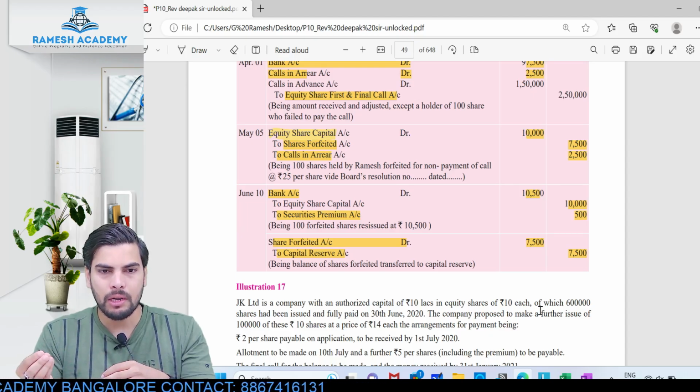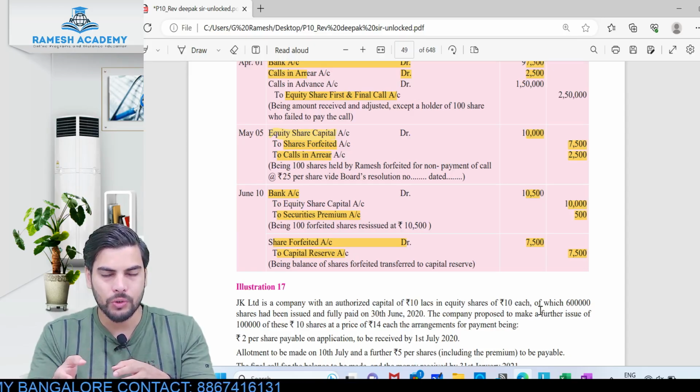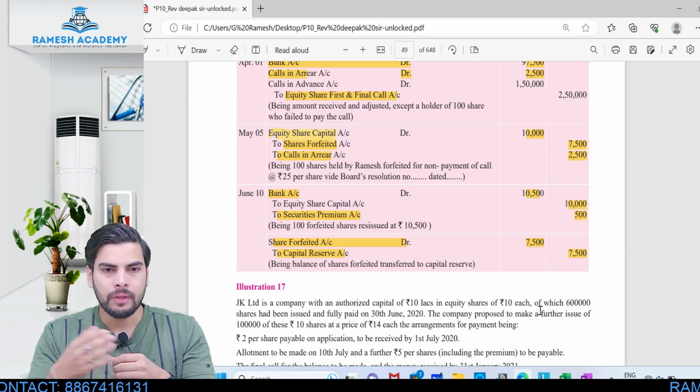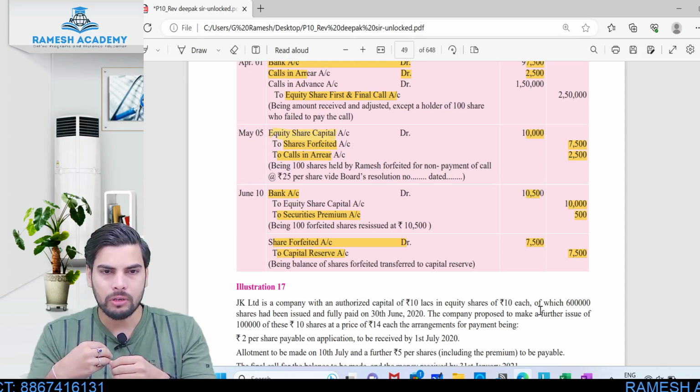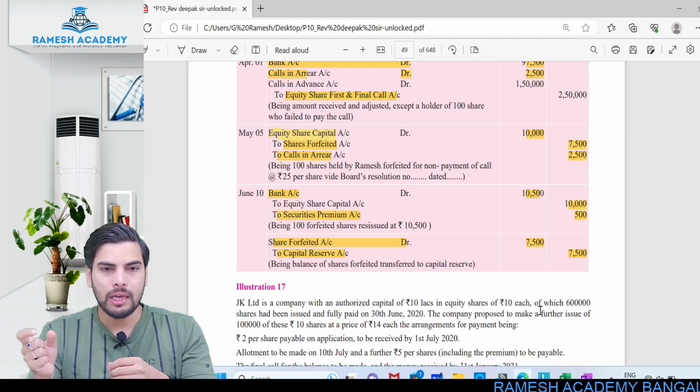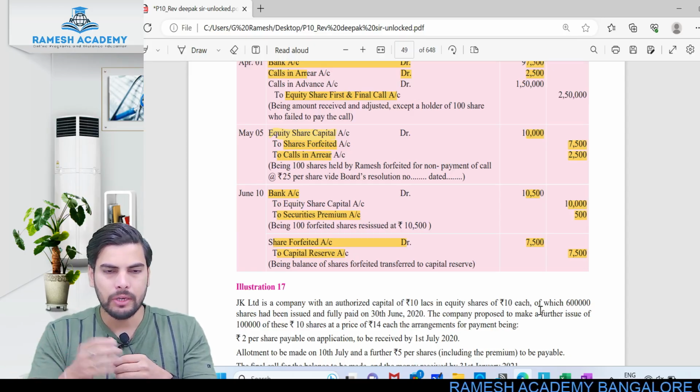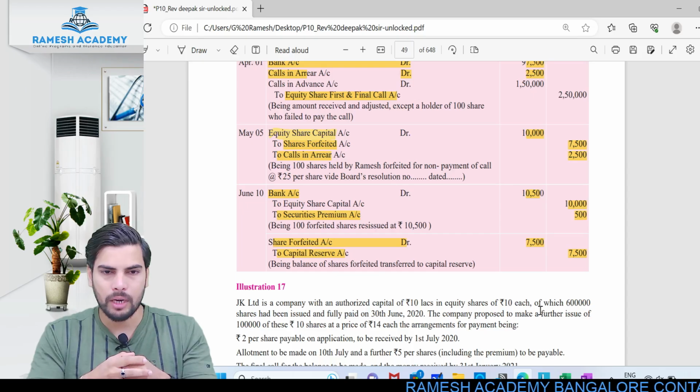So whenever these forfeited shares are reissued, the discount amount can be utilized from the share forfeited account. The entry for reissue would be: bank account debit to the extent of the amount we are receiving, share forfeited account debit to the extent of utilization of discount on reissue, to share capital account, always at nominal value.